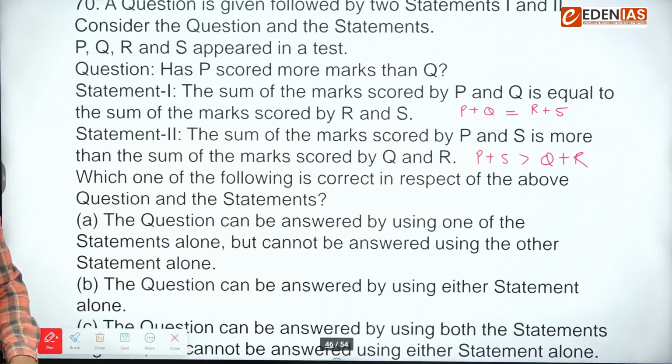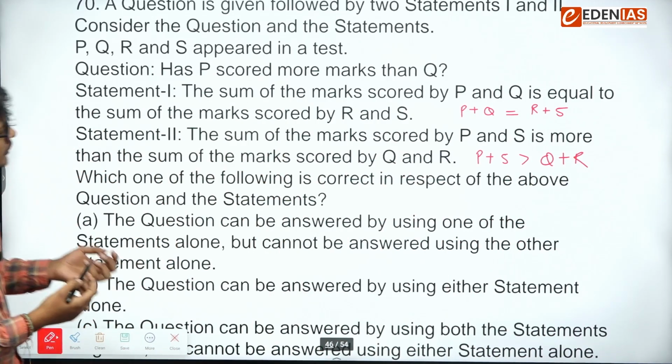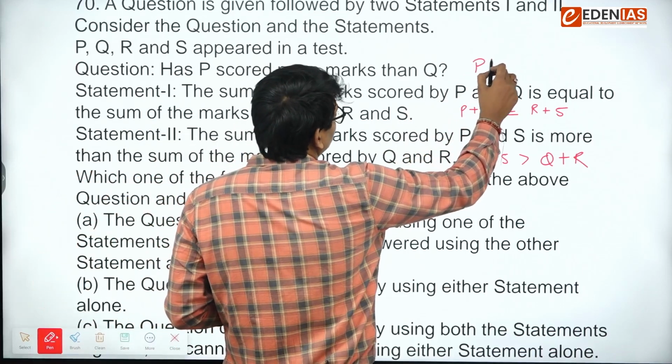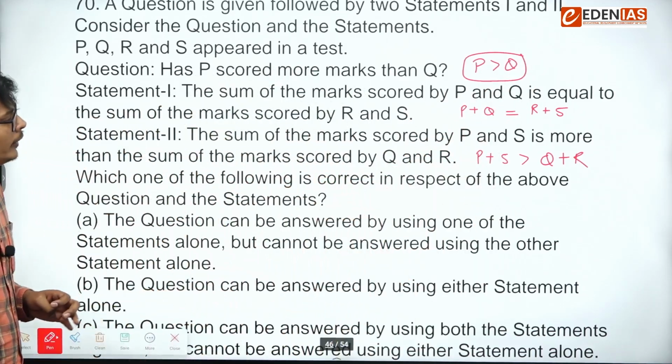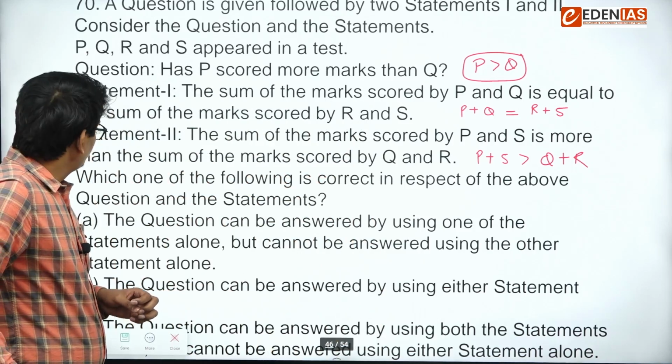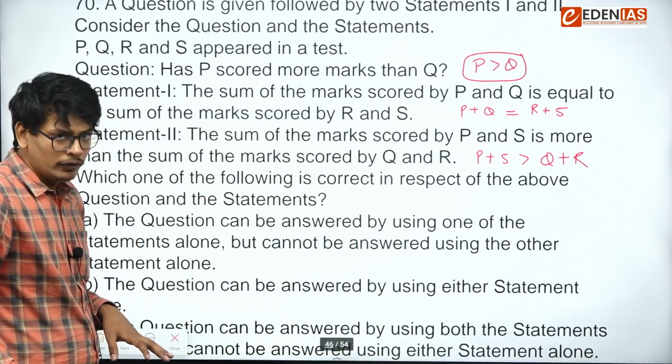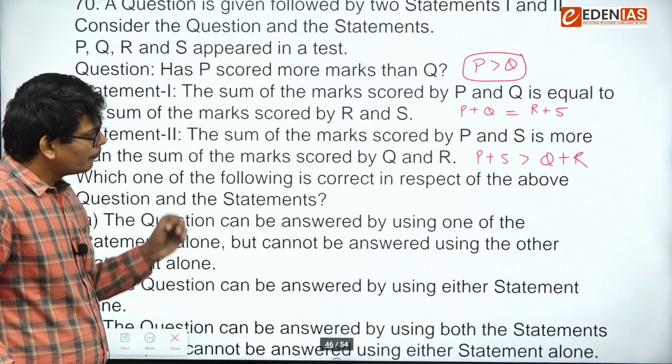Can we answer this question using statement number 1? We cannot, because the question says P scored more than Q. Can we answer using statement number 2? We cannot uniquely.